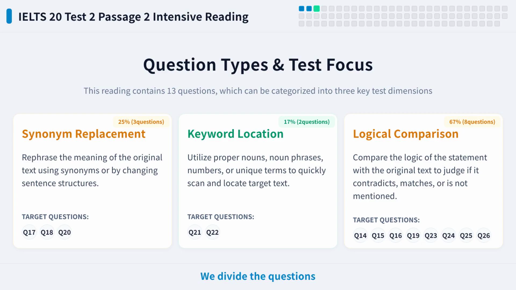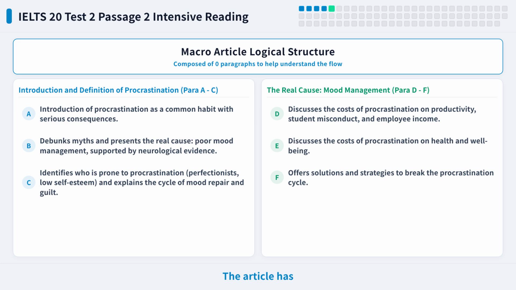We divide the questions into 2 categories: keyword location and logic comparison. Understanding question types helps you find answers faster and improve your score. The article has 6 paragraphs, A to F. It first defines procrastination, then analyzes causes and effects, and finally gives advice.